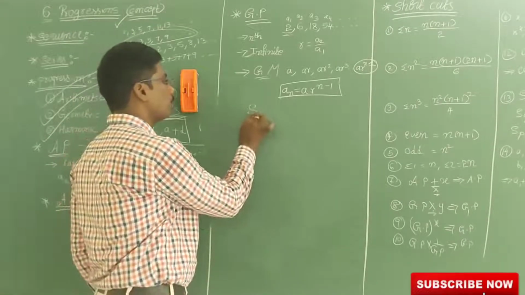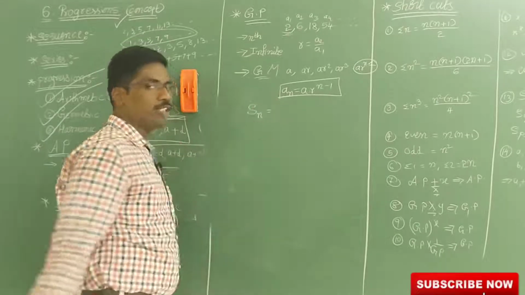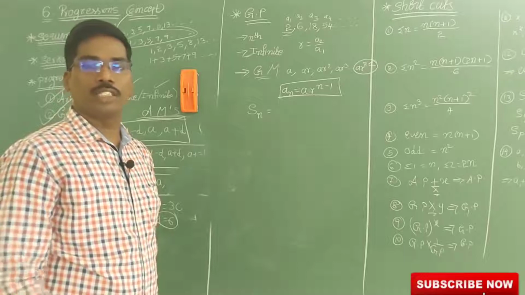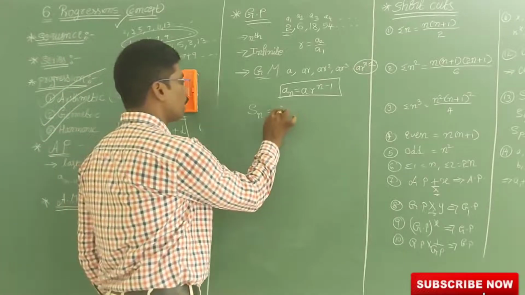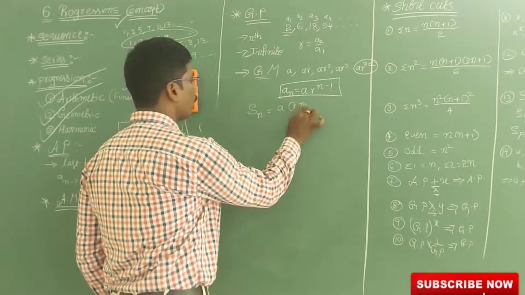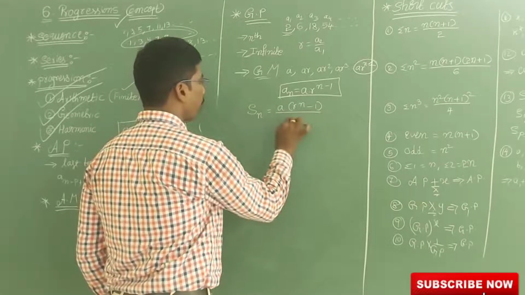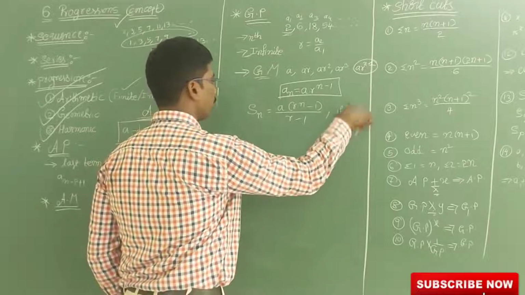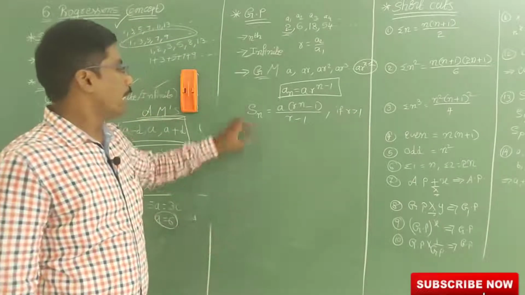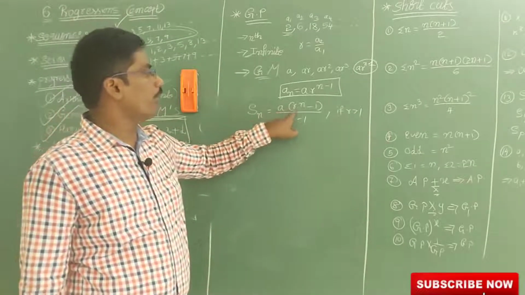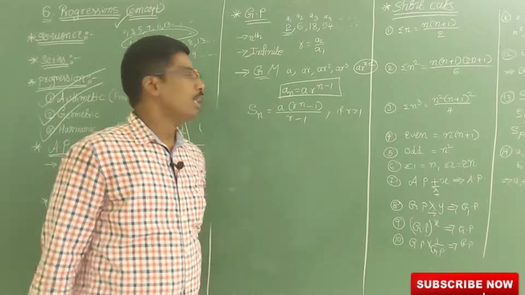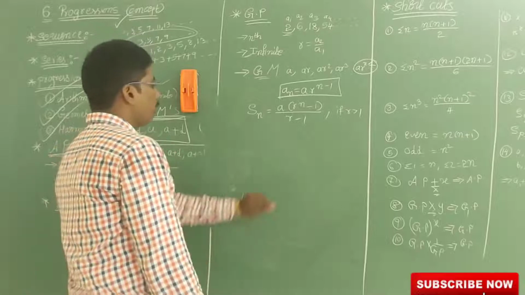So Sn is equal to, we don't have this in our new syllabus, but in the old syllabus and some remaining syllabuses it is there. So Sn is equal to A into R power n minus 1 by R minus 1. Here, if R is greater than 1, then Sn is equal to A into R power n minus 1 by R minus 1. This is the formula for the sum of the n terms in GP.